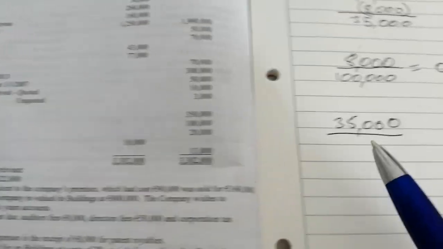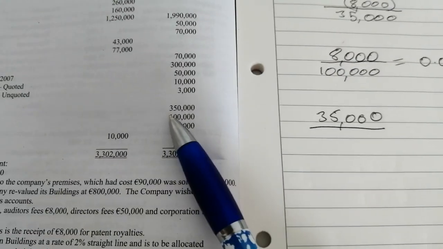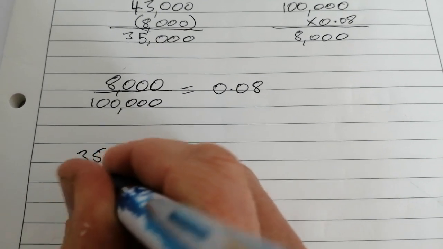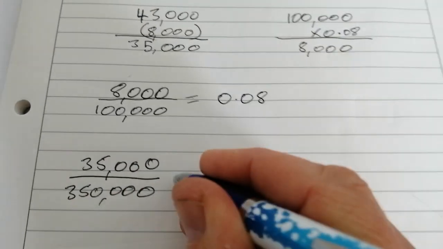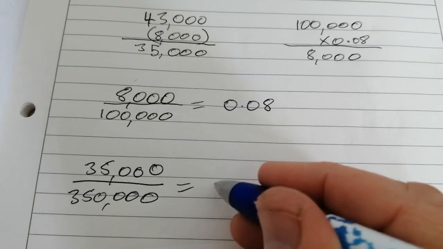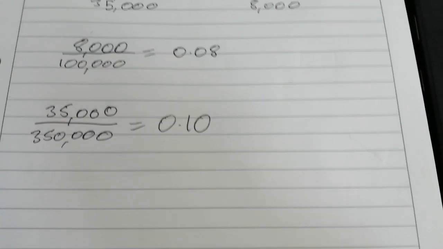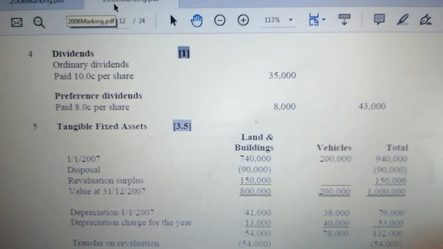So you're dividing that 35,000 amongst 350,000 shares. And again, if I work that out, it's going to be 0.10, so it's going to be 10 cents per share. Okay, and that's what we have up here as well, 10 cents per share.